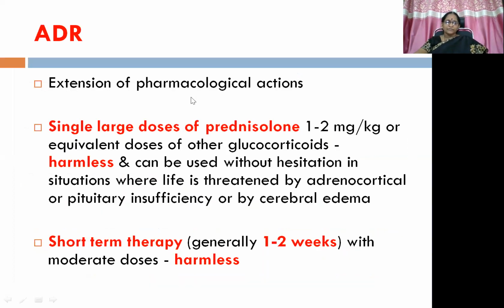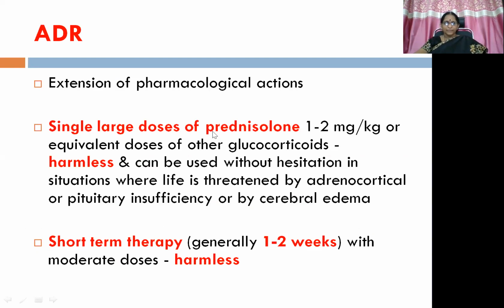Then ADR, as we have discussed, they are nothing but the extension of pharmacological actions. So a single large dose of prednisolone, that is 1 to 2 milligrams per kg, or equivalent doses of other glucocorticoids, is harmless. So a single large dose can be used without hesitation in situations where life is threatened by adrenocortical or pituitary insufficiency or by cerebral edema. So you can go ahead without any hesitation.